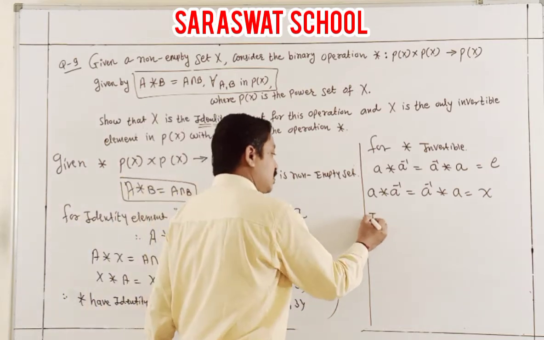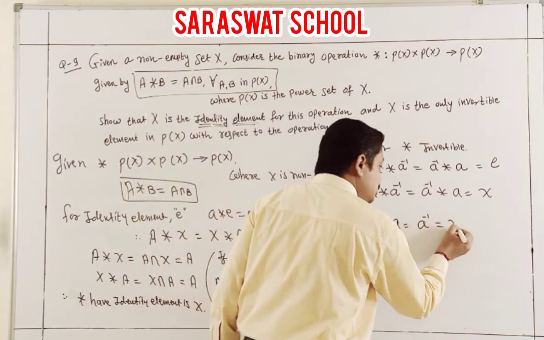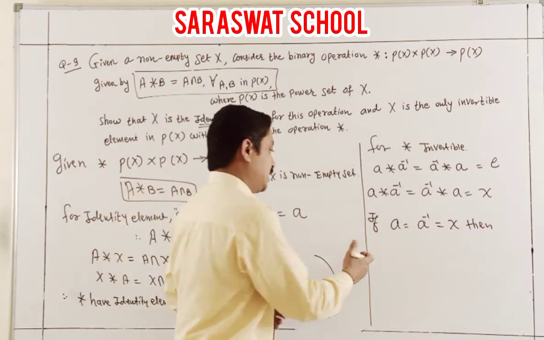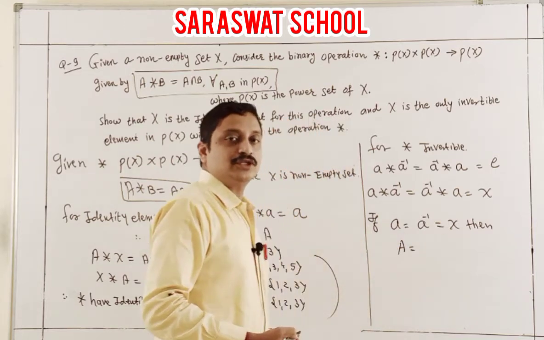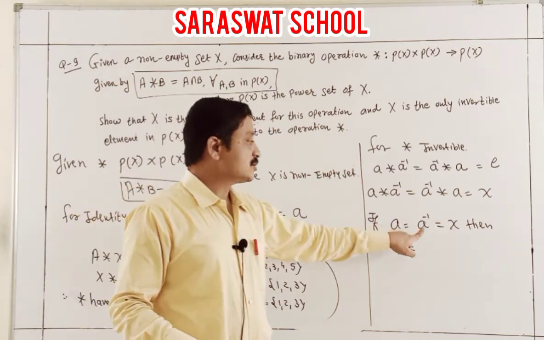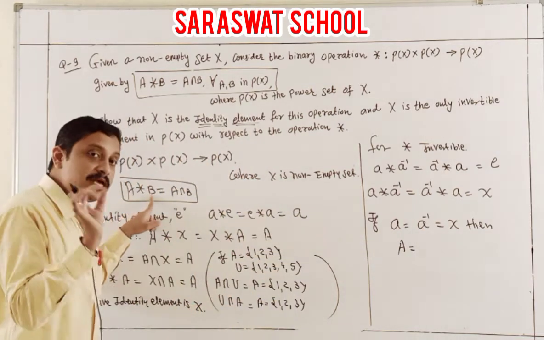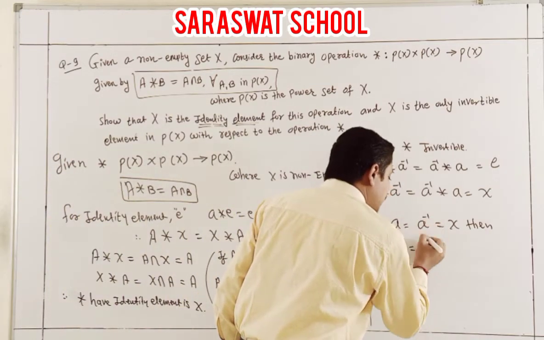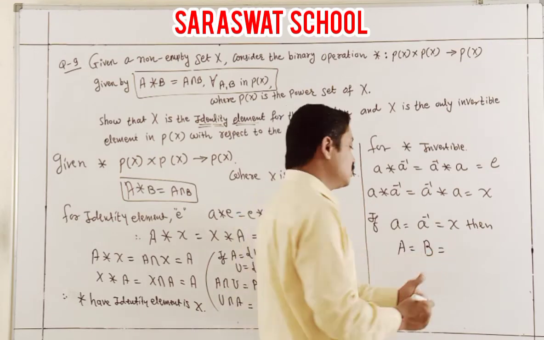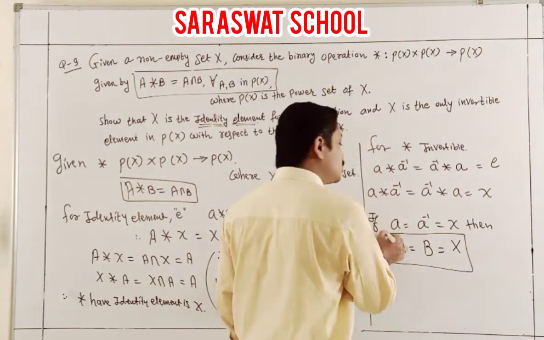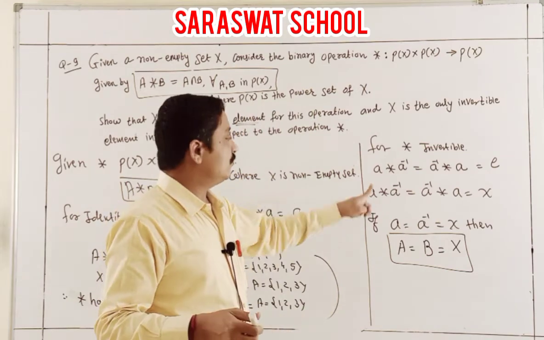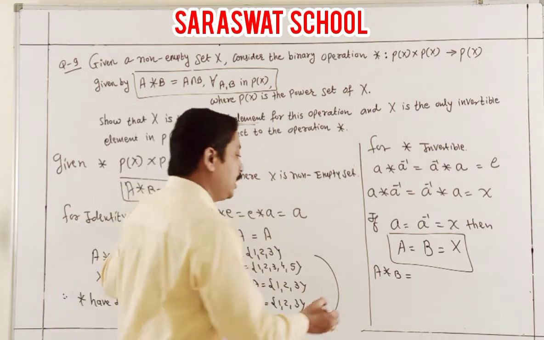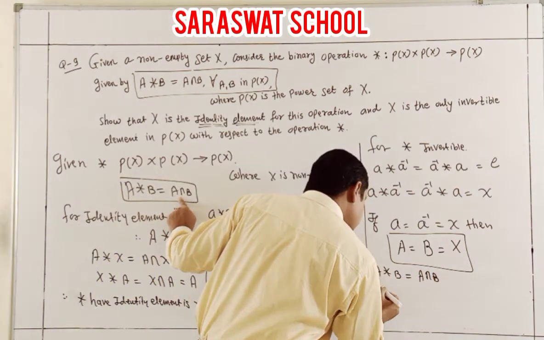So here if A binary A inverse is equal to X, then listen here, A is your set, A inverse means the elements of our A inverse part. A inverse is also considered one of the B elements, A inverse as you like, students. So here that is your B, and X is what? Our identity. If these three are equal, then we can say here A binary B, look at that, A binary B is A intersection B, and same as B binary A, B intersection A.